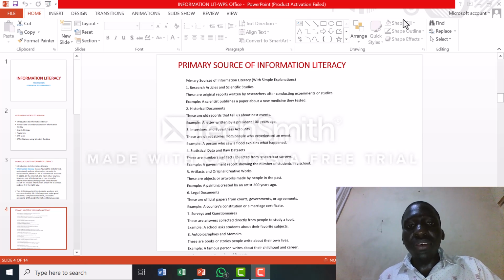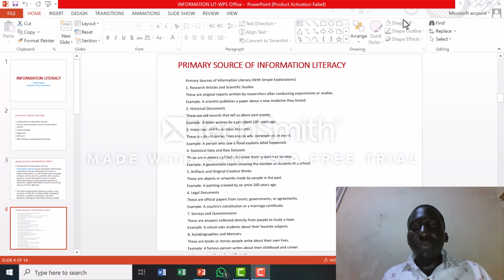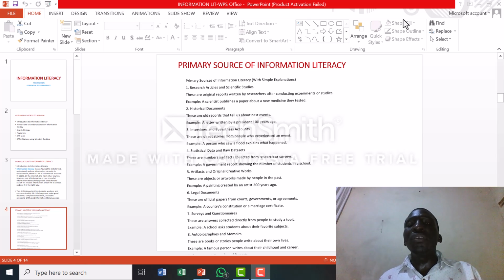We also have statistical data and raw data. These are numbers and facts collected from research or surveys. For example, government reports showing the number of students in school. Statistical data and raw datasets are also primary sources of information, because at the time of collecting that data, you have to physically go and view, or go and carry out some of the work, to come up with accurate data.